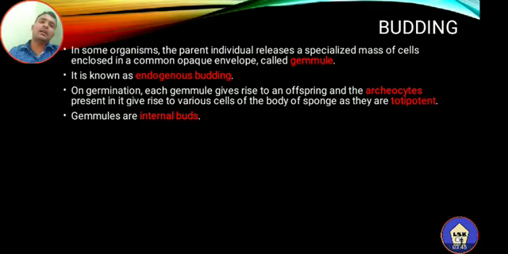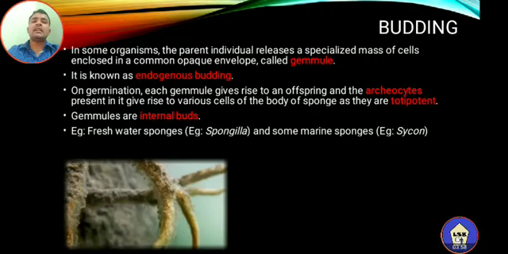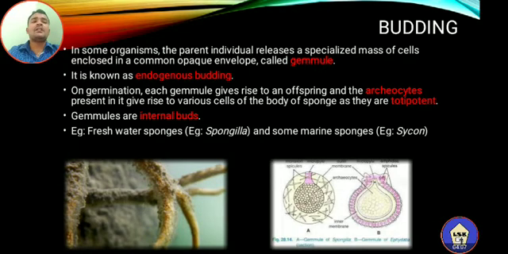So gemmules are considered as internal buds, and so the production is endogenous. Examples are freshwater sponges like Spongilla, as well as some marine sponges such as Scypha. And this is the photograph of gemmules, the formation of gemmules in organisms like sponges. Here you can see the gemma cup as well as the gemmule formation in sponges like Spongilla.